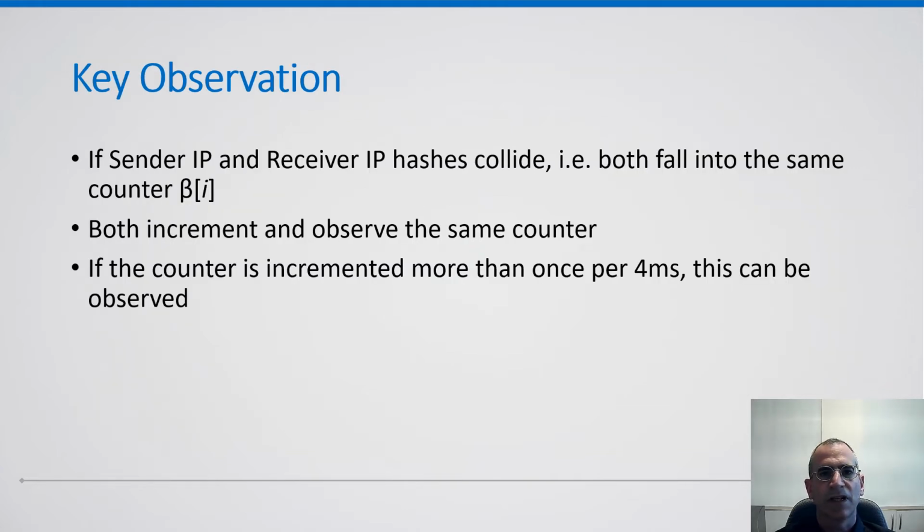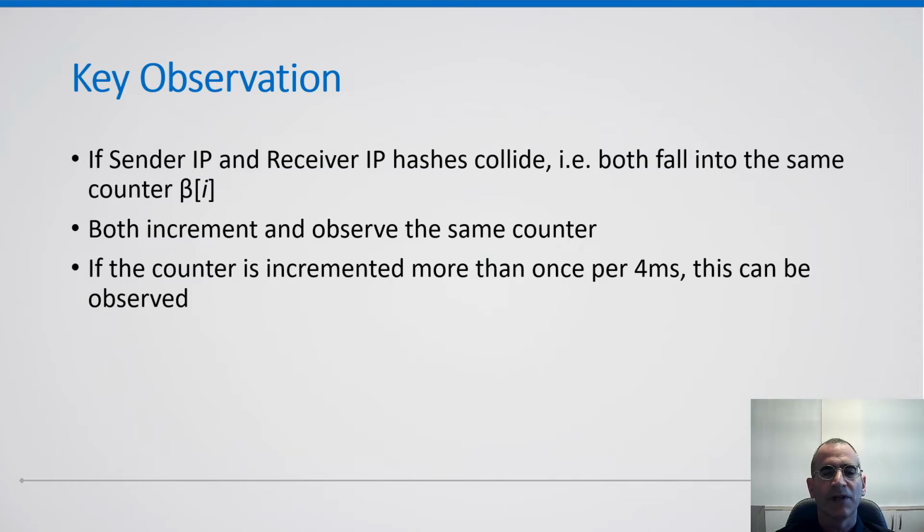The key observation that allows us to attack the algorithm is that if both the sender IP and the receiver IP address hashes collide, that is, they both generate the same index I and fall into the same counter beta I, then when the kernel sends back packets to the sender and to the receiver, the packets' IPv4 ID will be generated using the same counter. This means that the receiver can observe whether the kernel sent packets to the sender by measuring the difference in the IPv4 ID that the receiver observes.